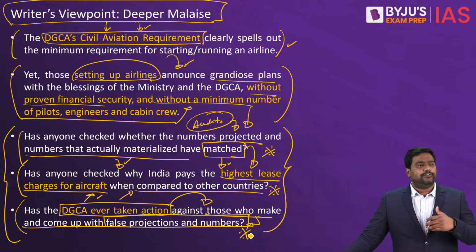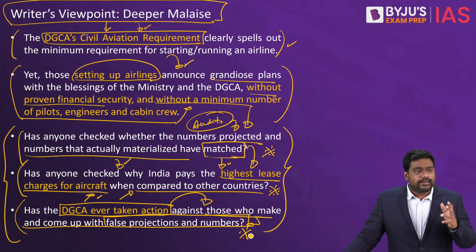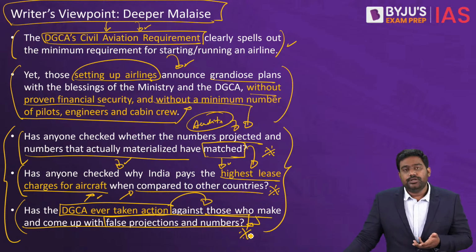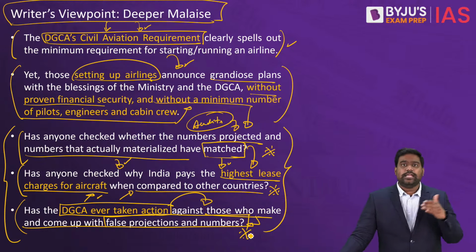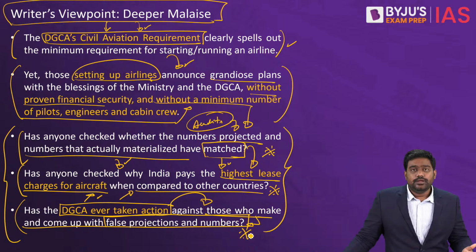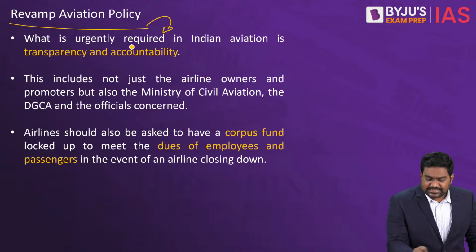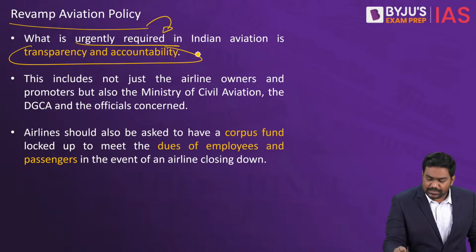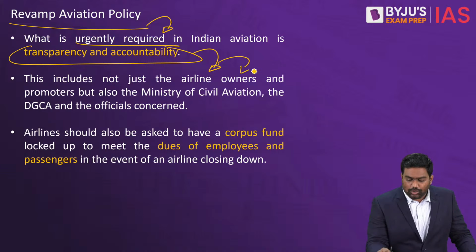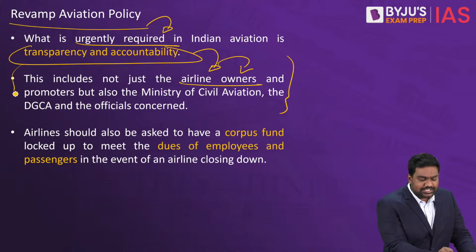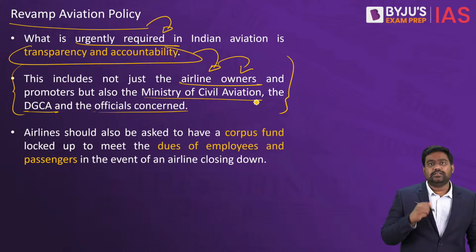Airlines, they often say they have so many staff, so many pilots on their payroll, but in reality, they'll not have the numbers. They wouldn't meet the minimum requirements. The DGCA, despite knowing this, will not take action against these airlines. So these are some very, very important concerns the writer brings up, and he says that there is an urgent requirement for transparency and accountability in the sector. This responsibility falls not just on the airlines, but also on the DGCA, the Ministry of Civil Aviation, and the other concerned stakeholders.